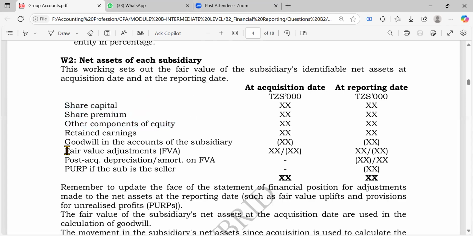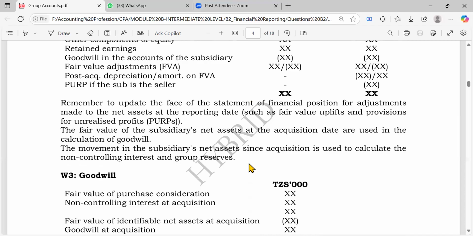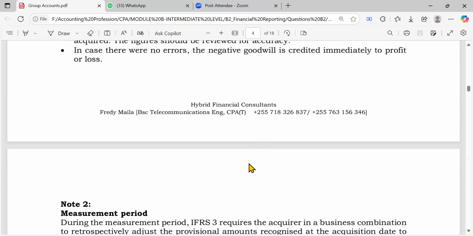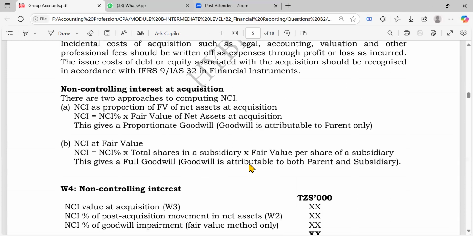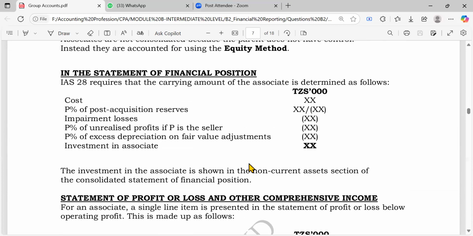And then you make adjustments because net assets means equity, and equity equals assets minus liabilities. So you get the fair value of assets and what? And liabilities, right? And if maybe you have this goodwill, which was already in the books, you remove it because it would actually be reflected in the new goodwill, right? So this is hard to deal with. Okay, let's go to the computation now.